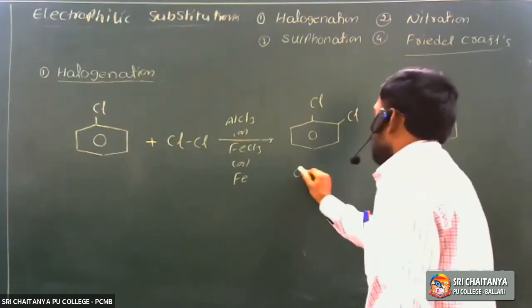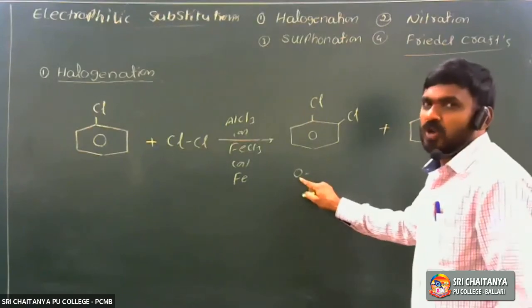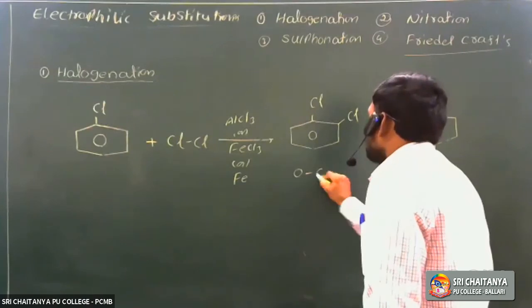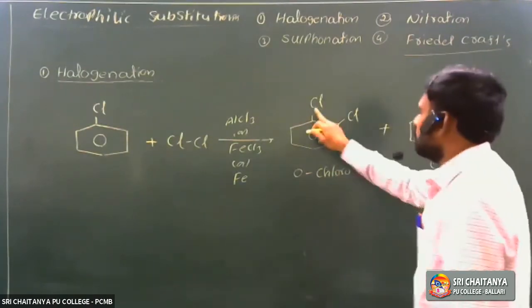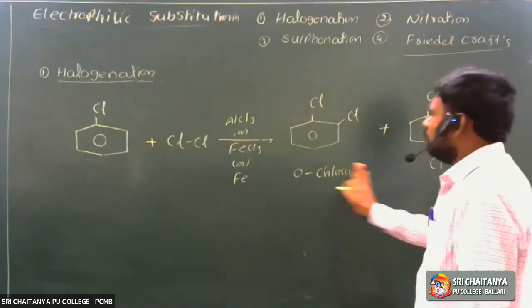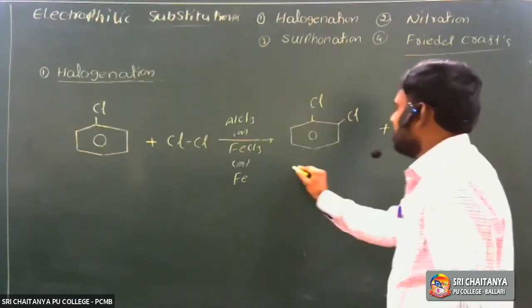So it is called ortho. O means ortho, not zero. It is ortho chlorobenzene, ortho chloro. Next one is para chloro. So it is the first carbon, second carbon, first carbon, second carbon.